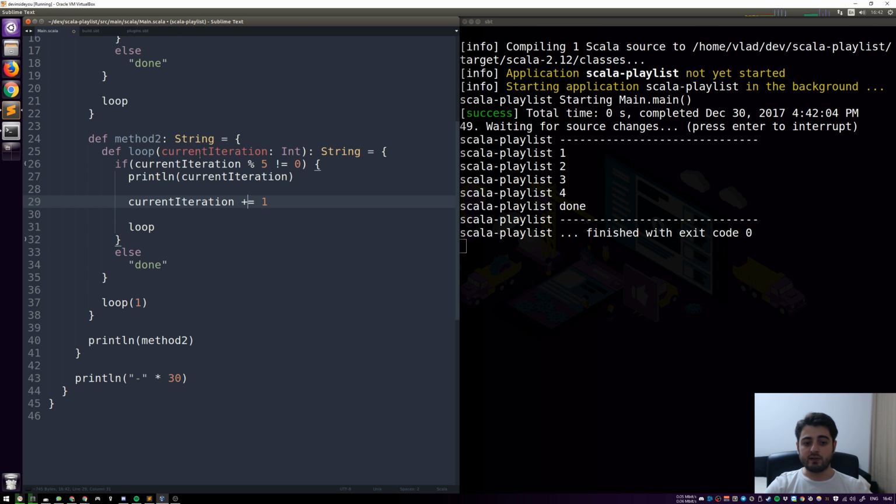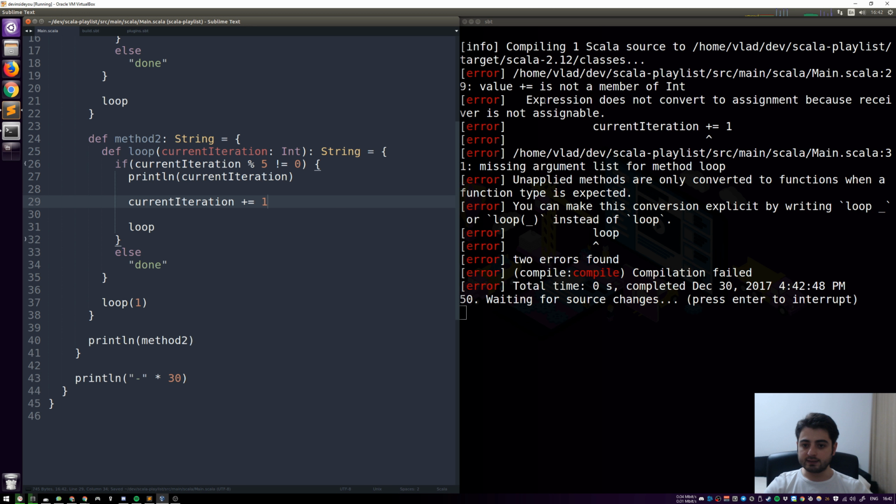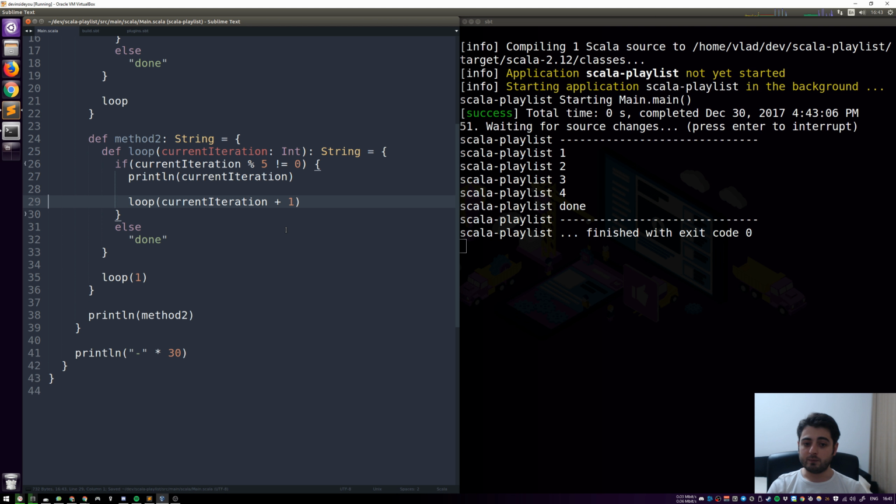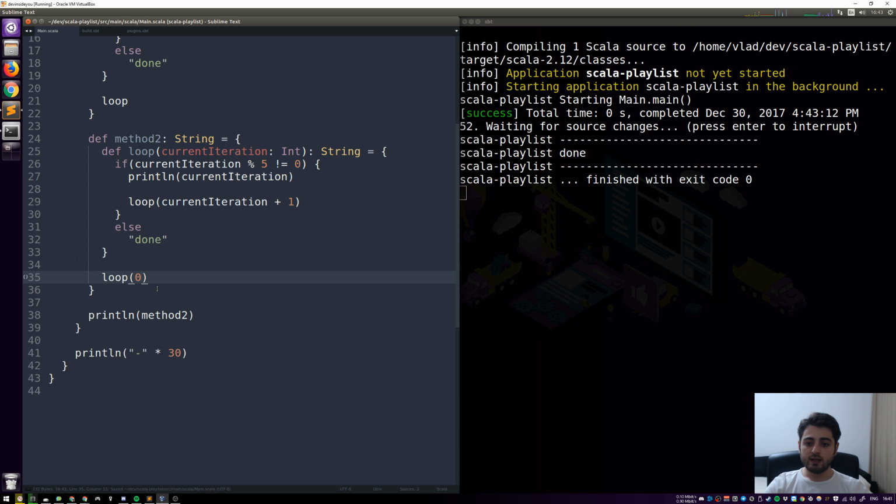By the way, the parameters that are going into a subroutine are vals automatically, so we can't do that. In fact, if we do that, the compiler is going to say expression doesn't convert to assignment because receiver is not assignable. So it's a val. But we actually don't need that. We actually don't need the whole thing, because this whole thing is going to go in as a parameter to loop without the equal sign, obviously. And we're just going to have that. And there we go, the same thing, 1, 2, 3, 4. And if we start with a 0, it's going to be just done. If we start with a 5, it's going to be just done, and so on. Let's revert back to 1.